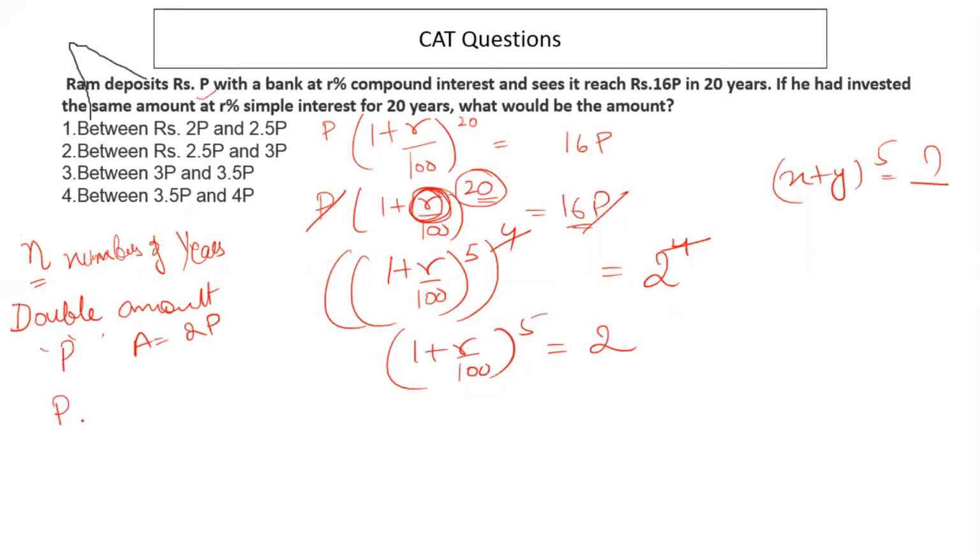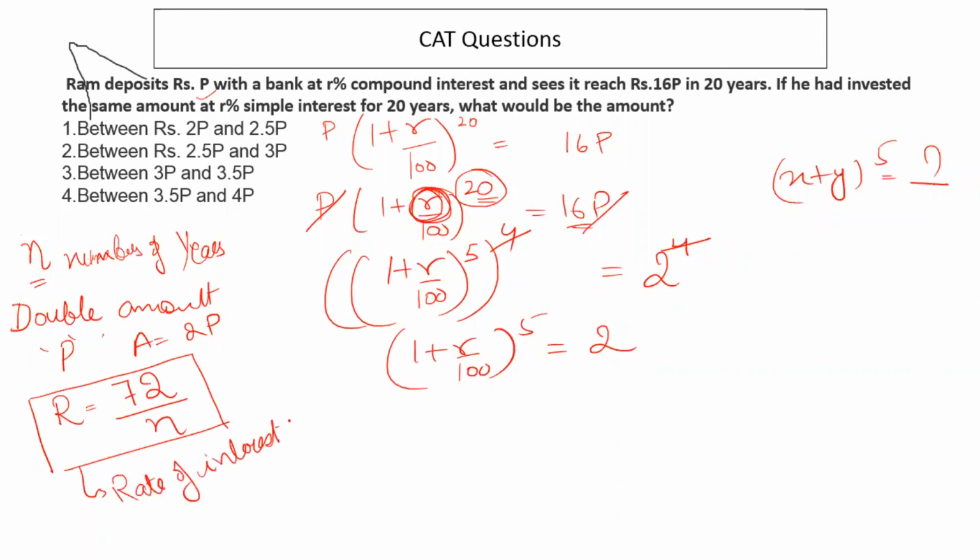Then the rate of interest that is required for your money to double up in n years is 72 upon n. This is the rate of interest required for principal to double in n years, right?